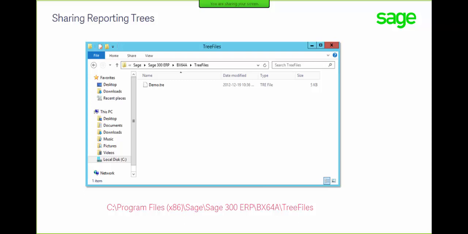So you would go into Program Files, Sage, and then your integration, and then you would find tree files. And inside there, depending on what you named your particular tree, you'll find your file, and if you send it to your colleague or your customer, you can then save that tree inside this particular folder on their PC, and then they'll be able to gain access to the reporting trees that you've created for your particular report.